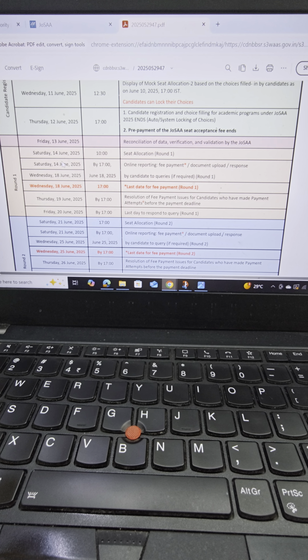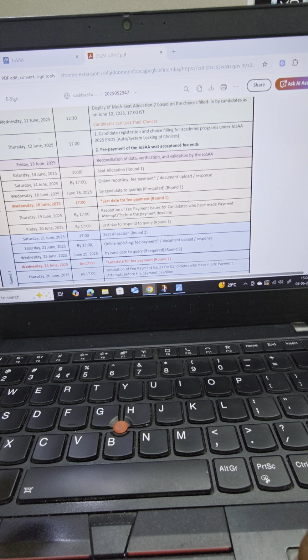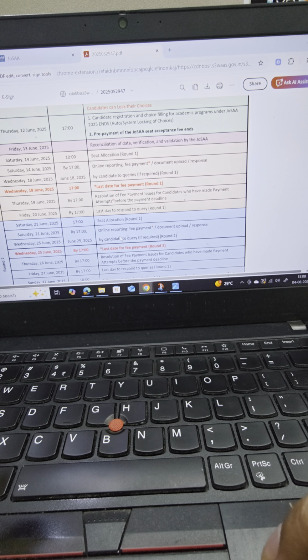You do that. Now June 20 would be the last day to respond to a query. Like if there are any problems with the fee payment or anything, they will reach out to you. June 20 would be the last day for you to respond. On June 21, the second seat allocation will happen, second round, and now the things will keep on happening. As far as action points from your end are concerned, till June 12 you have the liberty to change your lists. After that, you can't change the list.